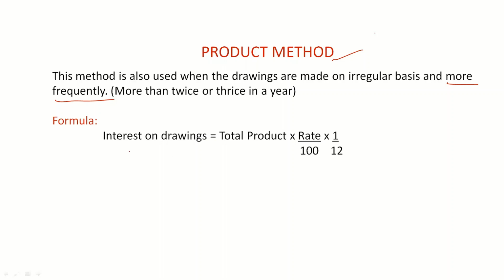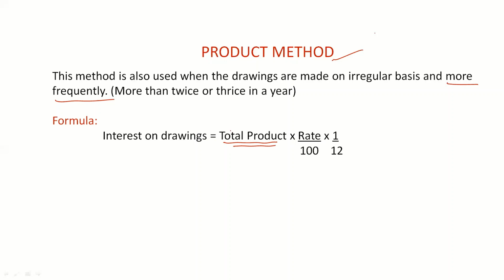The formula here is interest on drawings is equal to total product multiplied by rate by 100 multiplied by 1 divided by 12. Now I'll tell you what the changes are between the previous formula and this formula. So here first of all we have to find out the total product.